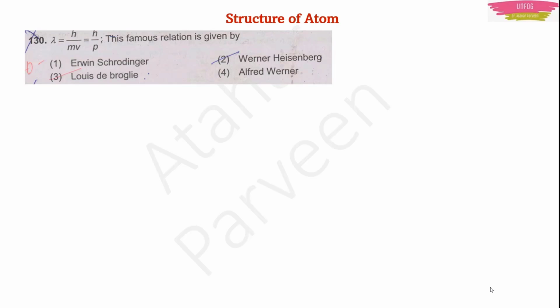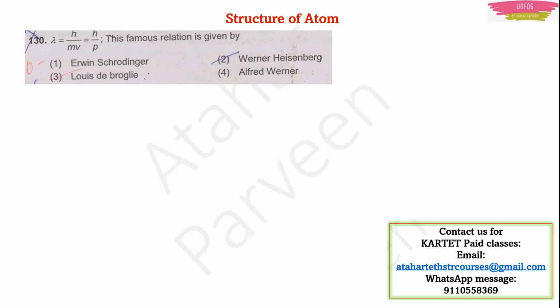Now this chapter, structure of atom in chemistry, has all these stories about Schrödinger, Heisenberg, Werner, de Broglie and many more. Bohr is there, then Dalton is there, Thomson, J.J. Thomson is there. All the stories they have constituted in this chapter of structure of atom. So that is a very easy chapter. It contains a sort of history of modern physics, you can say. This question is from physics actually, but then part of physics is there in chemistry also, right? So this is a chemistry part question now.